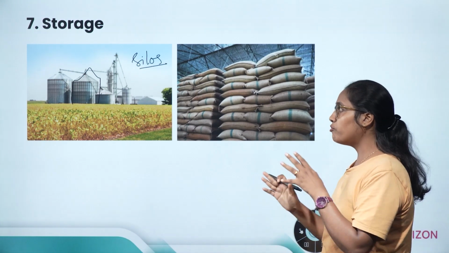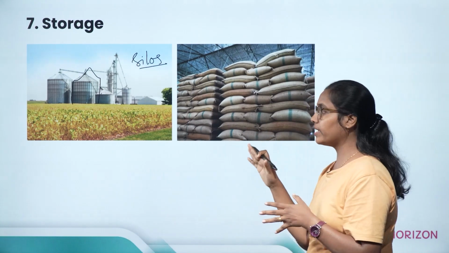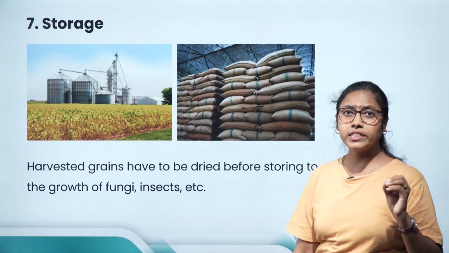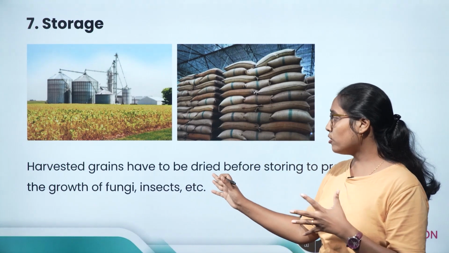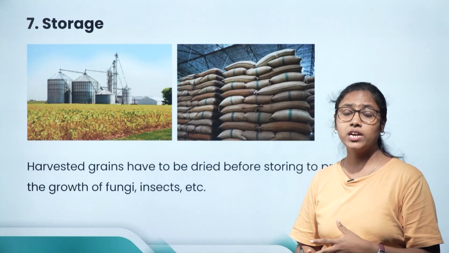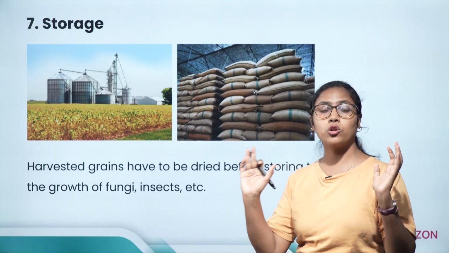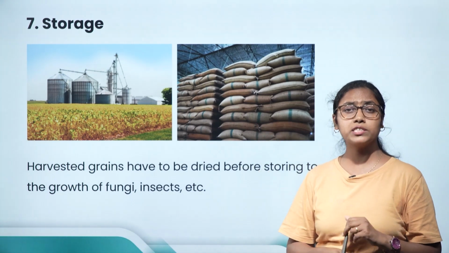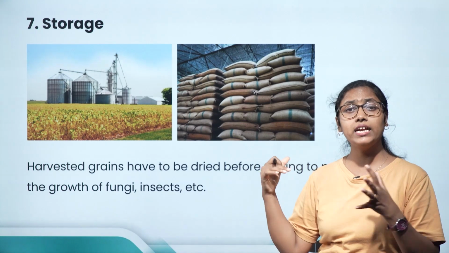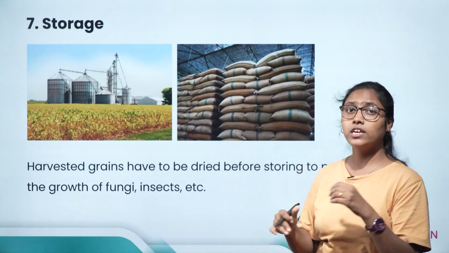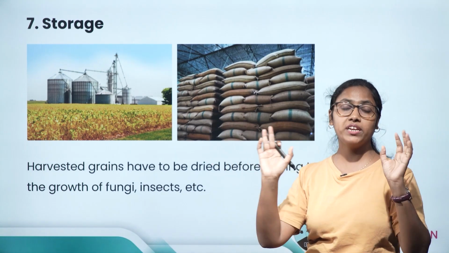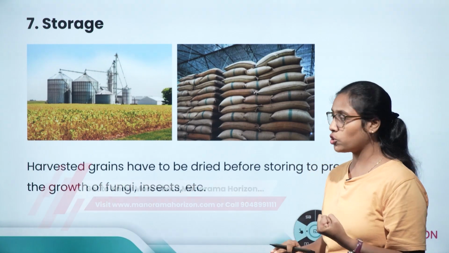But before storing it in a silo or in the gunny bag, the farmer has to dry the grains very well, because if you do not dry the grains, there will be attack of fungus, insects, etc. If there is pest attack, the whole crop production process will go in vain, because whatever has been yielded, the amount of yield will reduce. So the farmer has to first dry the grains very well to remove all the moisture content of the grain.